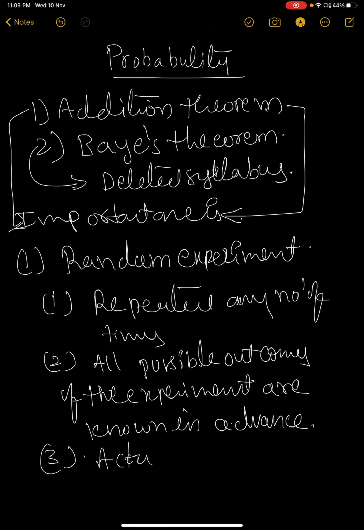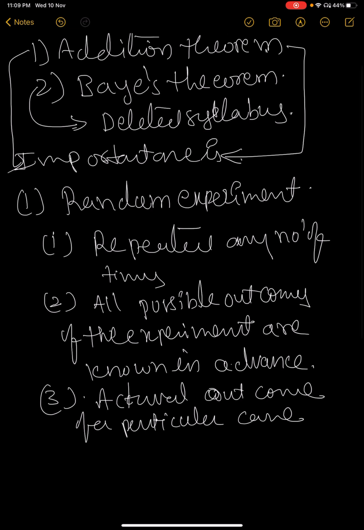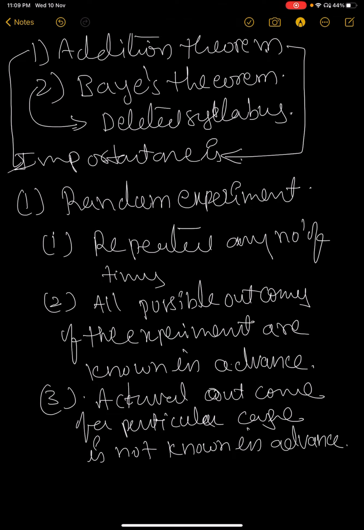We know all the possible outcomes. If you toss a coin, we know we will get either head or tail, but we don't know that this time, the third time, I will get the head, or the fifth time I will get the tail. The actual outcome of a particular case is not known in advance. We can't say the fourth time I will get the head, fifth time I will get the tail, but we know we will get either head or tail.